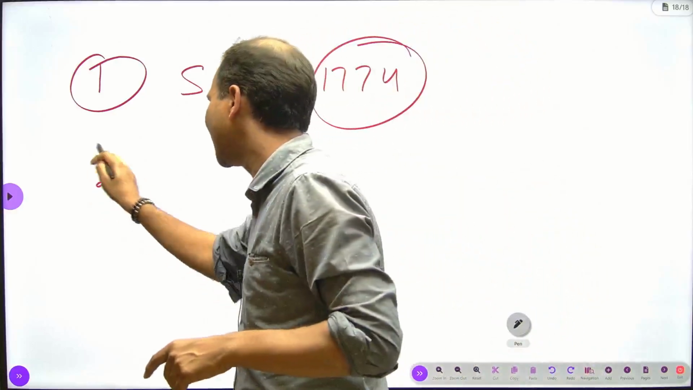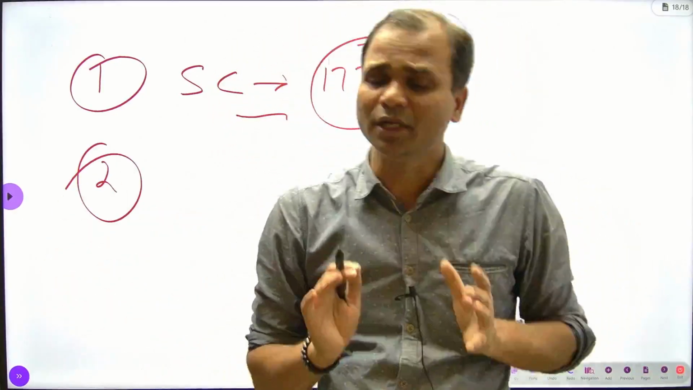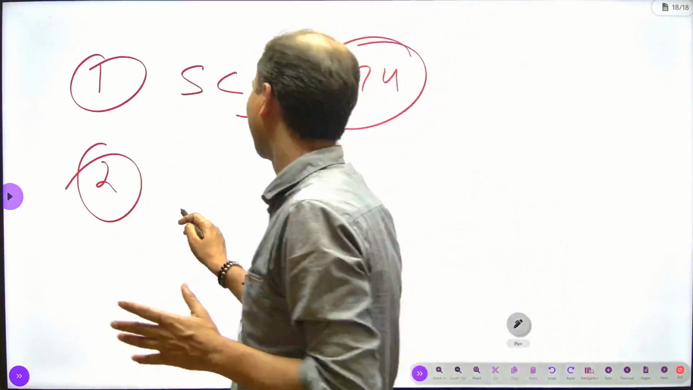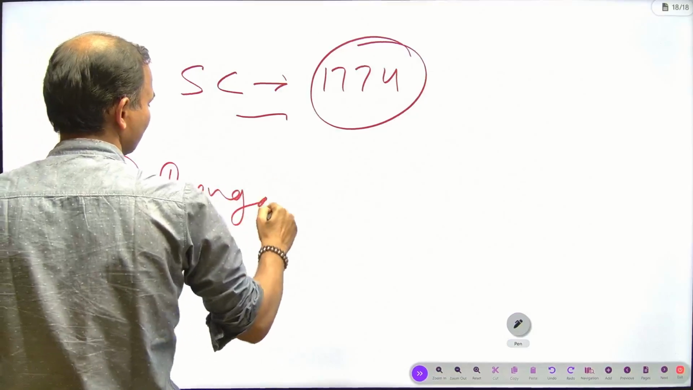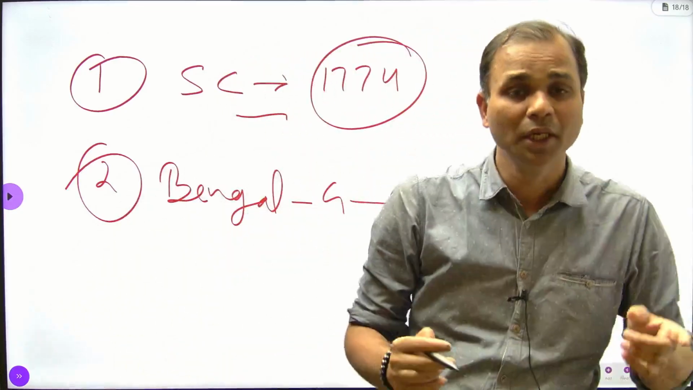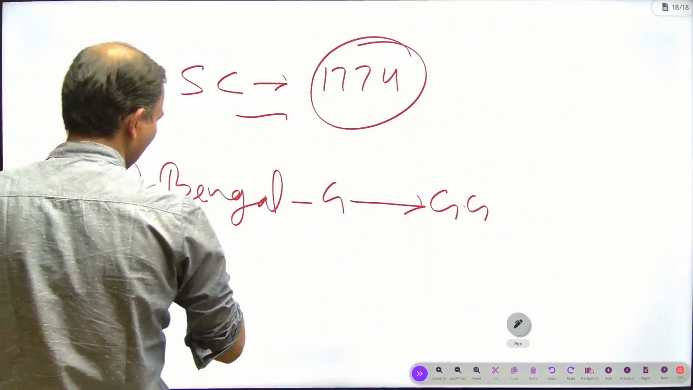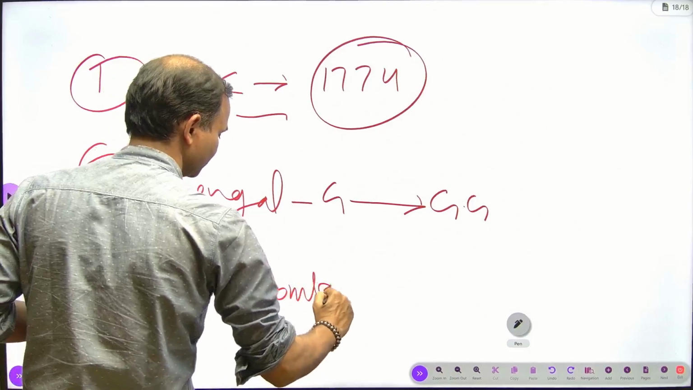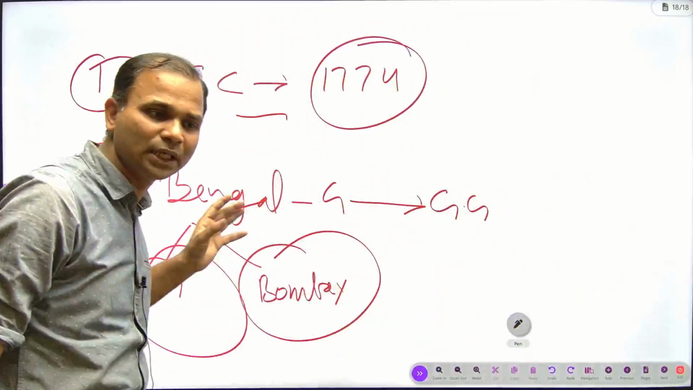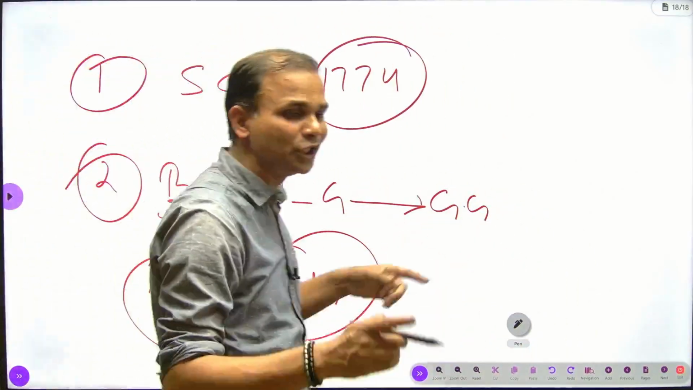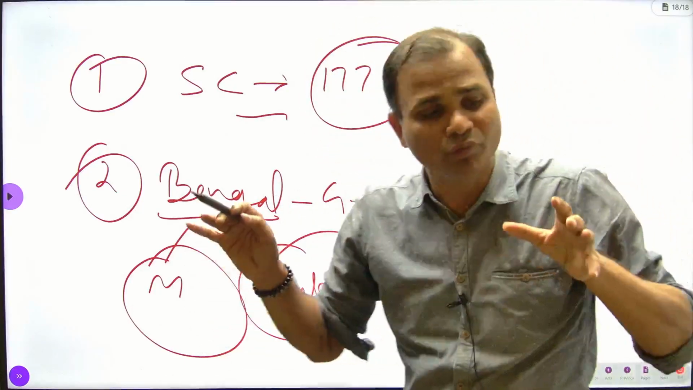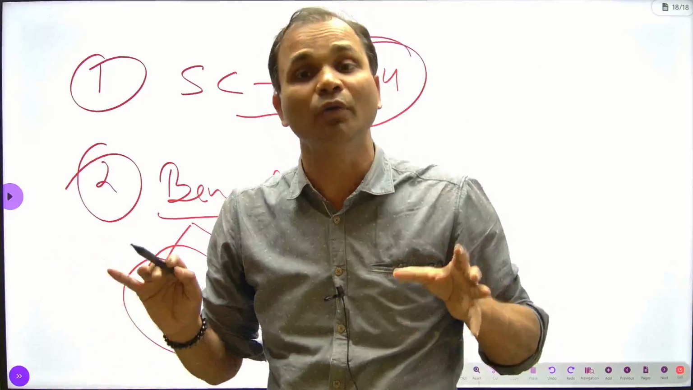The second is that the Bengal governor was given the rank of Governor General, and Madras and Bombay were brought under the Bengal. It means Bengal would control Madras and Bombay. In other words, the governors of Madras and Bombay would work under the direction of the Bengal governor.